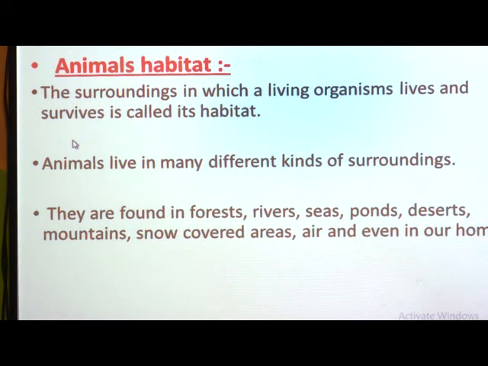For example, animals such as amoeba. Do you know the amoeba? Amoeba are very small living organisms, the smallest living organisms, very small in size, and we cannot see them with our naked eyes, but we can see them under a microscope.